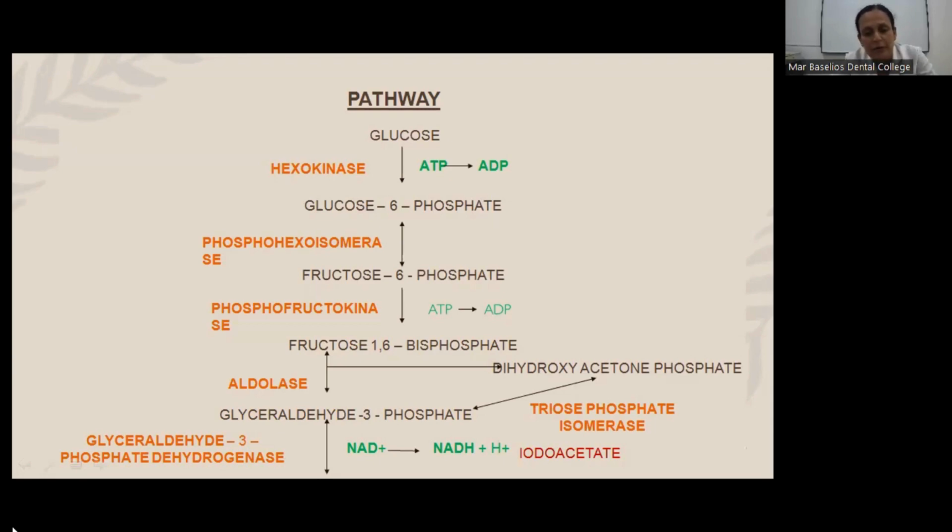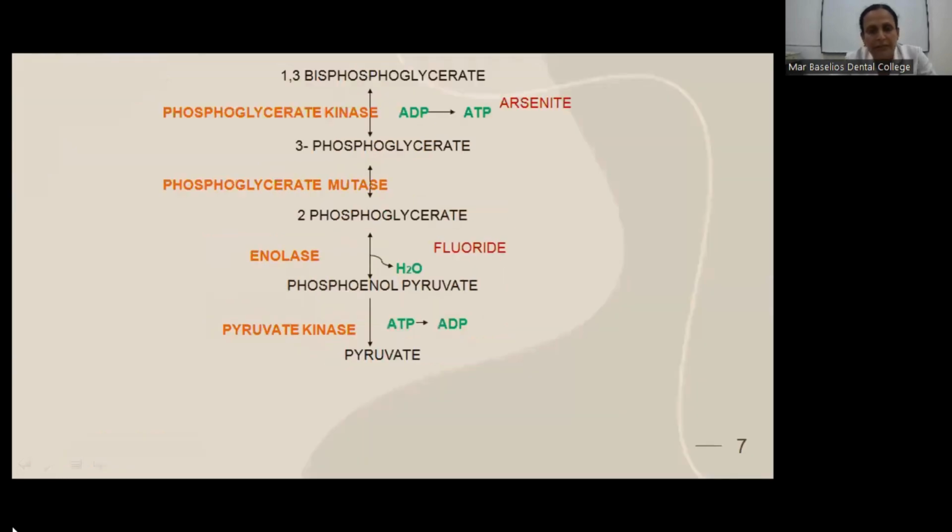This is an example of oxidative phosphorylation. The 1,3-bisphosphoglycerate is converted to 3-phosphoglycerate with the help of the enzyme phosphoglycerate kinase. This is an example of substrate level phosphorylation. ADP is converted to ATP here.